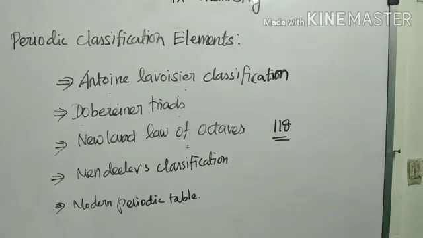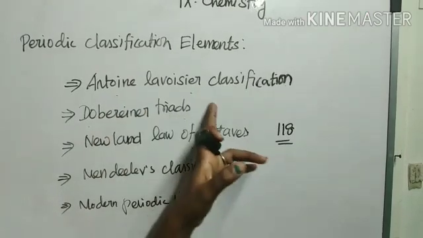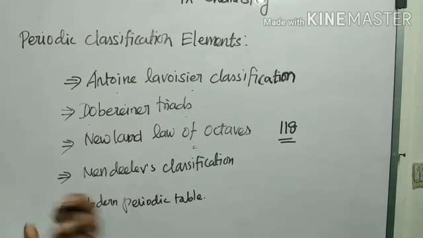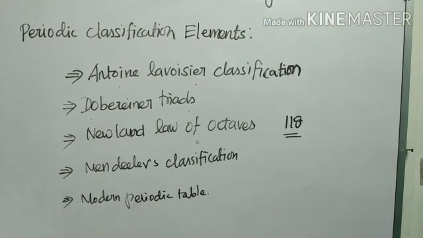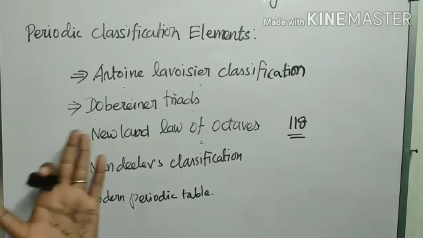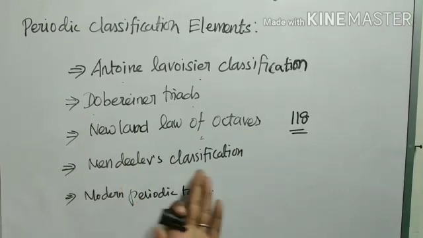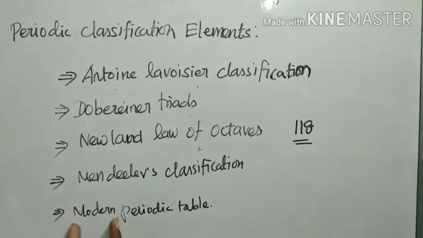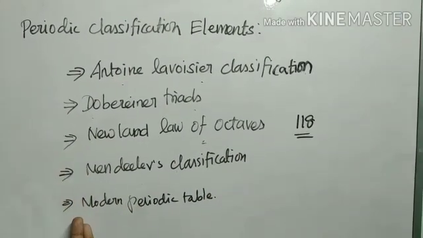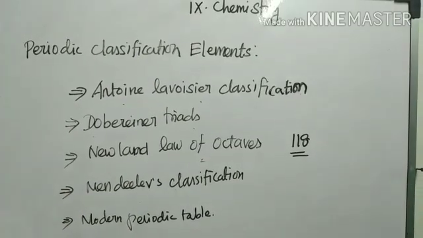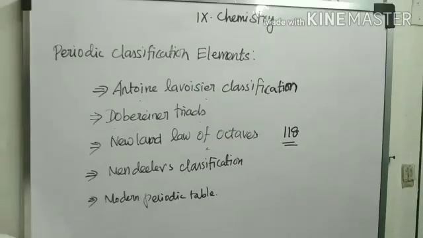The first classification is given by Anton Lavoisier. He classified the elements as metals as well as non-metals. What are the other classifications: Dobereiner's triads, Newlands' law of octaves, Mendeleev's classification and the modern periodic table? You can study these classifications in detail from this video. Are you ready to see the video?